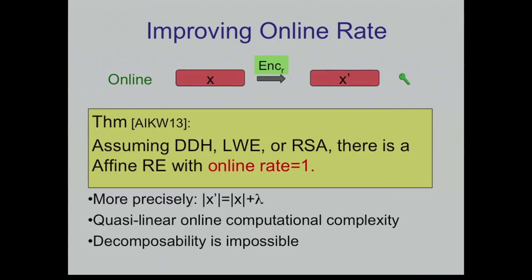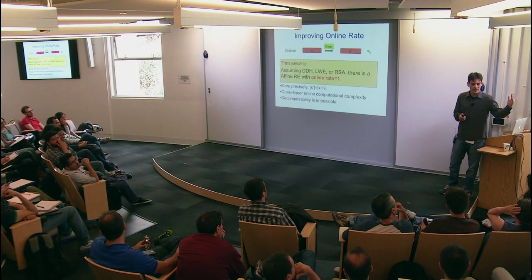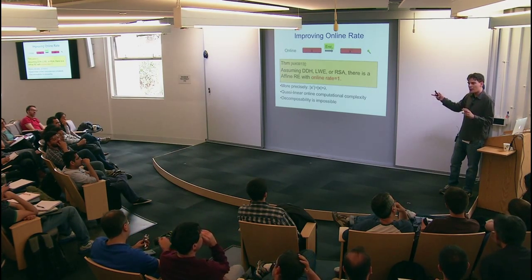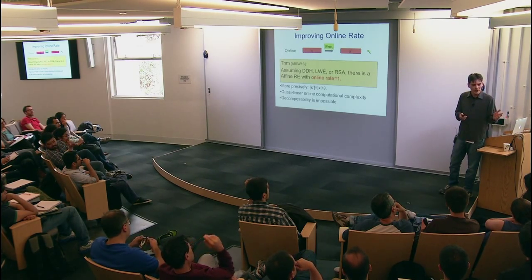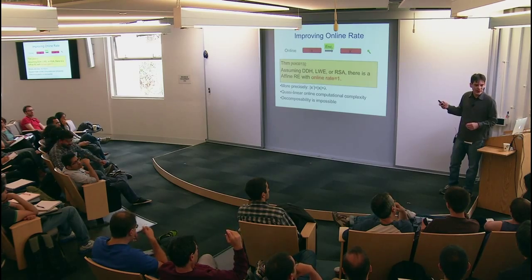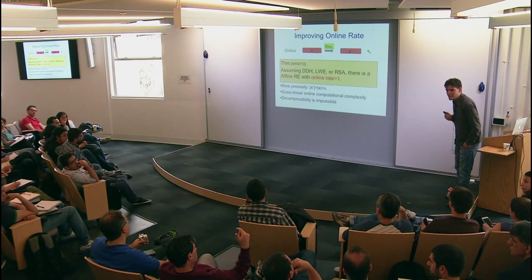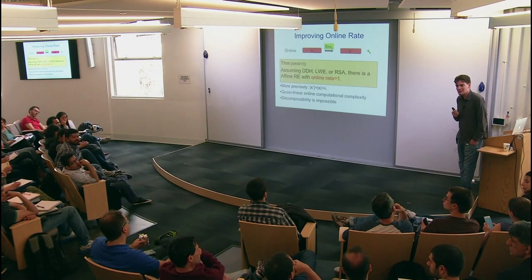And note that here I wrote a non-decomposable affine randomized encoding, and in fact decomposability is impossible for this kind of rate. What do you mean by decomposability? Decomposability means that the online part can be decomposed into blocks, where each block depends on a single input bit. It's like every input bit selects one of two keys. Right. Still, for secure computation, if you have affinity, then it's good enough. It's very easy to get secure computation using affinity alone. Yes. Do you go for the weaker decomposability where there are just two parts and each one of them is encoded separately?